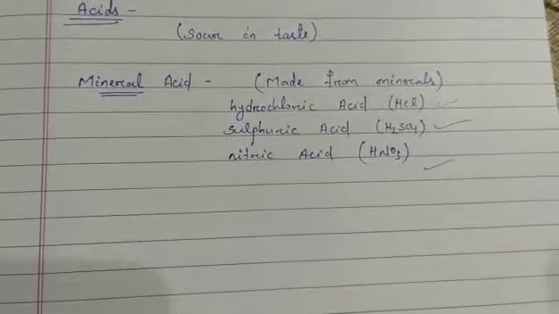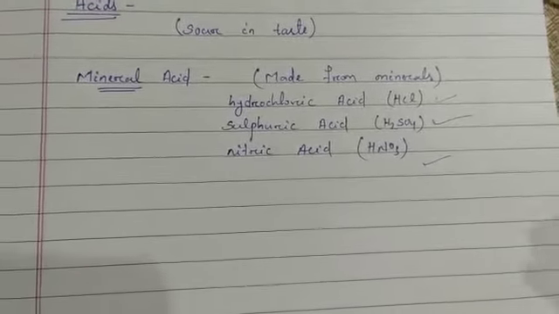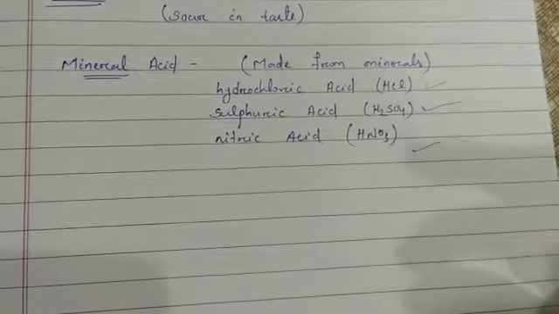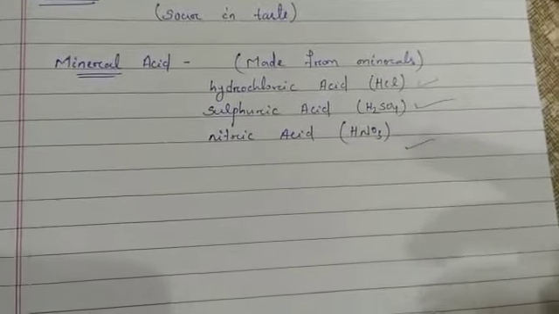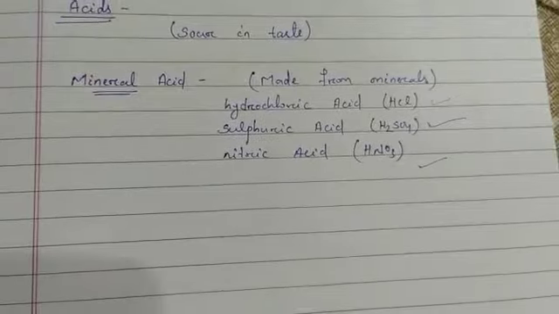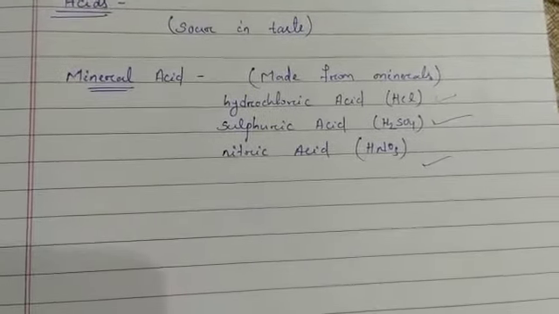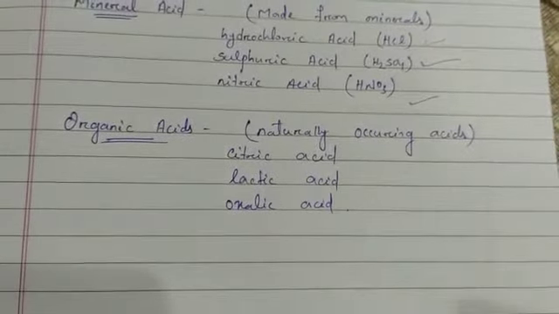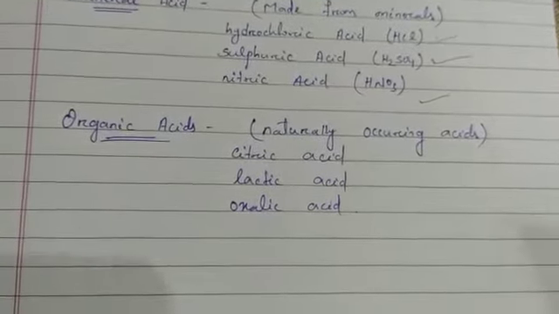The next category is organic acids. Organic acids are the naturally occurring acids, for example citric acid, acetic acid and tartaric acid. These naturally occurring acids are extracted from living organisms. That is why they are called organic.